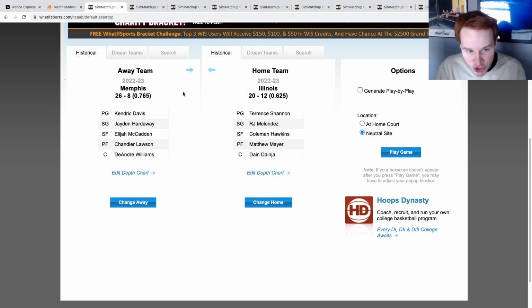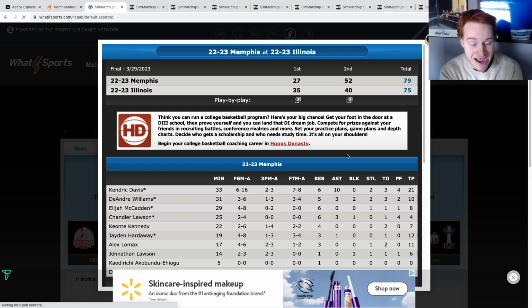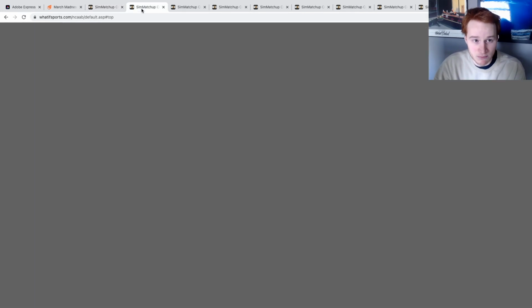Memphis and Illinois in another, what is this, an 8v9 game? Memphis, Illinois, if I have the seeding correct. A real toss-up. I think Memphis wins this one. I had them going semi-far in the tournament, and they do. They have a huge second half comeback, and they beat the Fighting Illini by 4 points, scoring 52 points in the second half. At least this one was kind of a little lower scoring, 79-75, but still a decent number being scored.